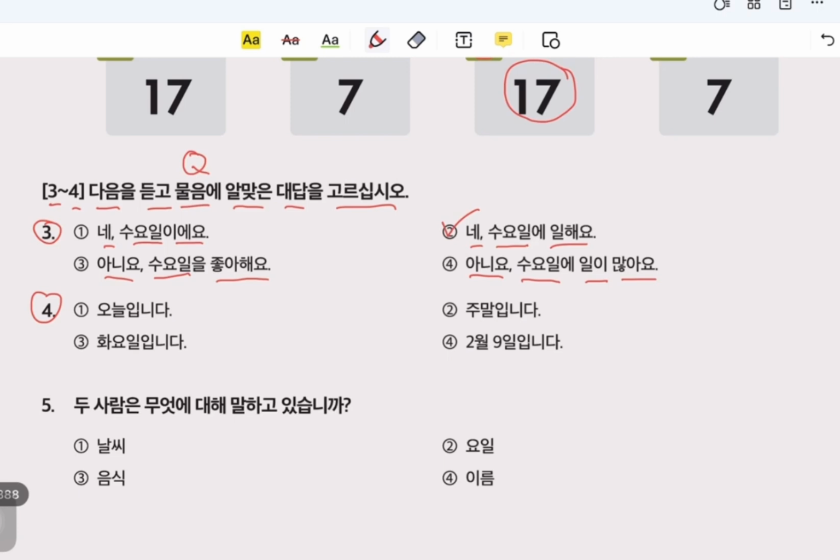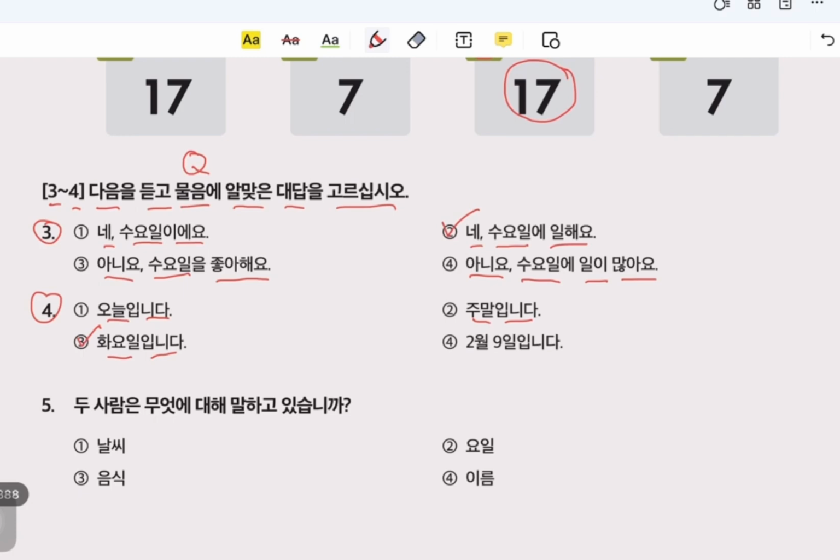What is the day of the week today? 1. 오늘입니다. 오늘입니다 is today. 2. 주말입니다. 주말입니다 is weekend. 3. 화요일입니다. 화요일입니다 is Tuesday. 4. 2월 9일입니다. So this is our answer because he asked what day it is today. So 화요일입니다. This is our answer.